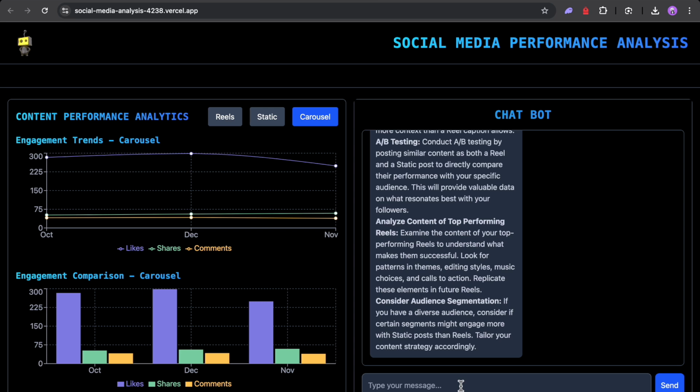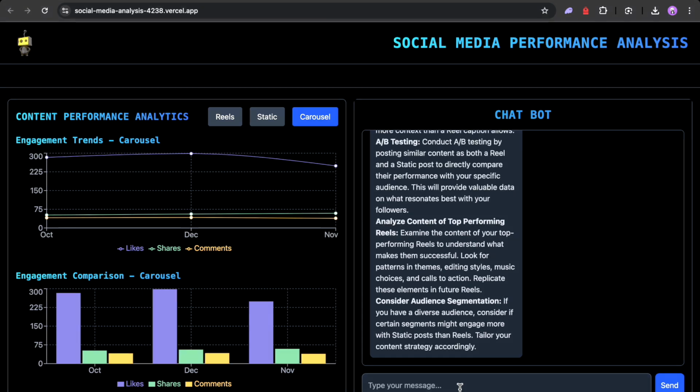Custom insights: enabling users to input their datasets and receive tailored insights. Multi-language support to cater to a broader audience globally. So these are some key features which I have decided to add in the future. These additions will make the project more robust, user-friendly, and ready for real-world use.